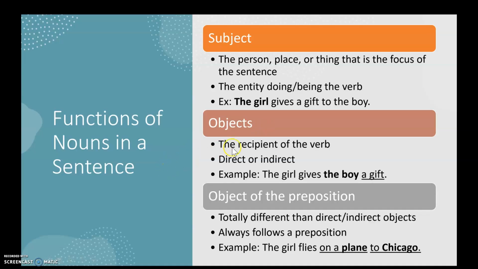So we're going to stop here, and then we're going to very briefly talk about functions of nouns in a sentence, and I will be back in just a moment.